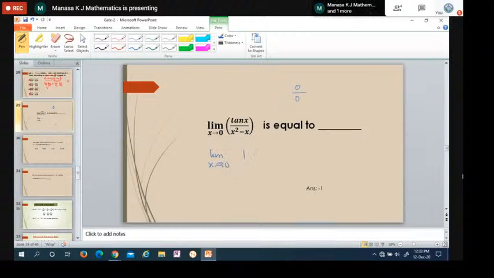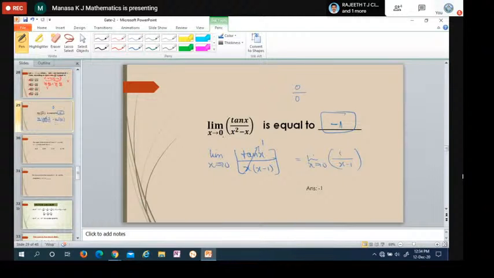Limit as x tends to 0 of tan x by, here I'll take x common, remaining is x minus 1. We know that limit as x tends to 0 of tan x by x is 1. So remaining is limit as x tends to 0 of 1 by x minus 1. Put x equals 0: 0 minus 1 is minus 1, 1 by minus 1 is minus 1. So the answer is minus 1. You can do it directly like this because we can take x common and we know tan x by x tends to 1.